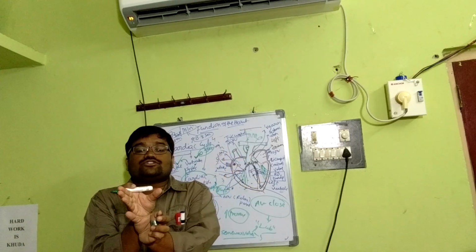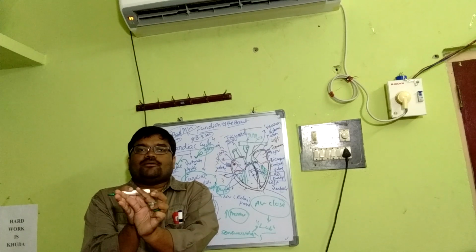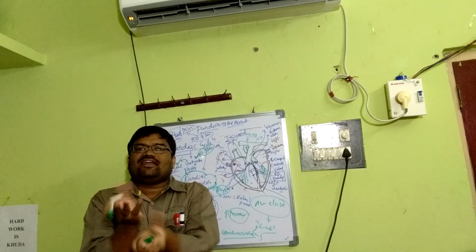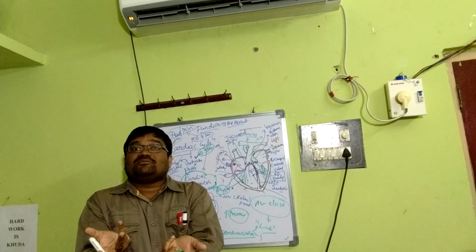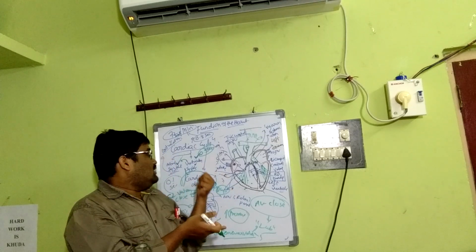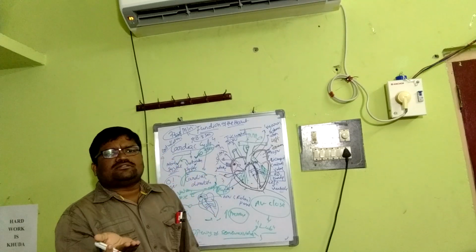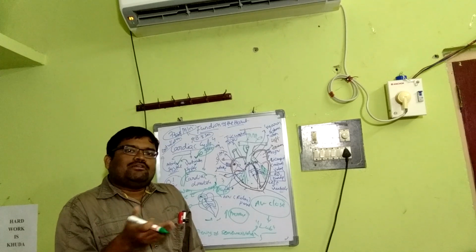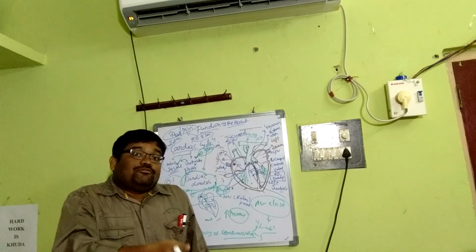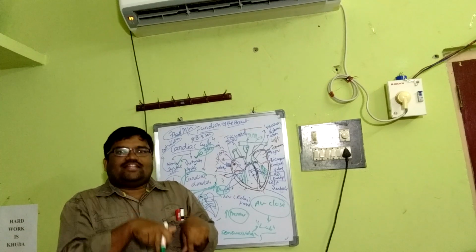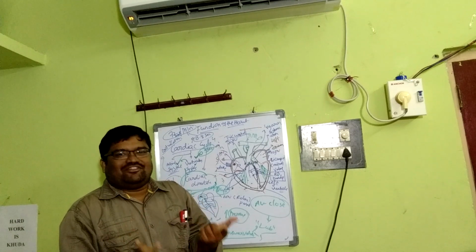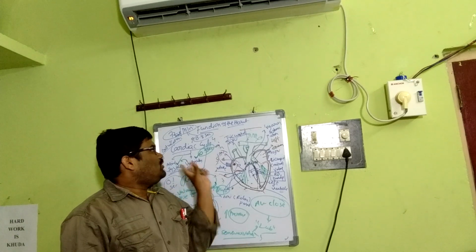During cardiac diastole, what happens? The blood from the respective atria goes to the respective ventricles. That means 70%, I told you already. Before this, atrial systole contributes just 30%. The remaining blood will be filled before the atrial systole, when they are in a relaxed state, that means the joint diastolic phase. That's it. It's about the cardiac cycle.